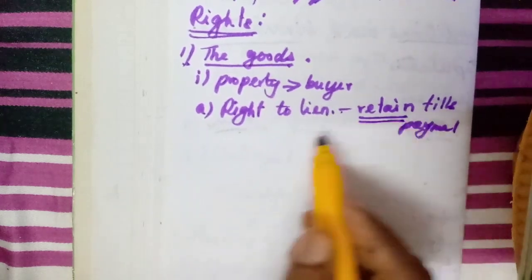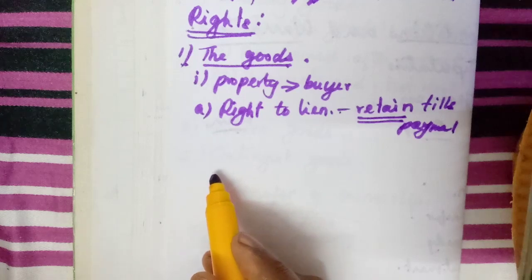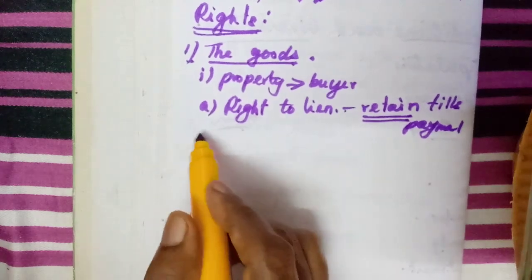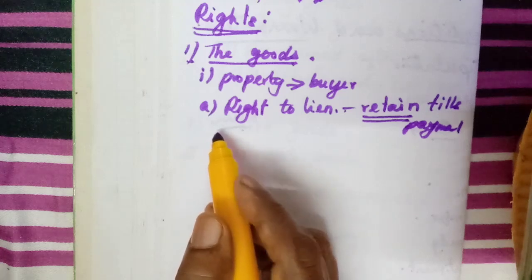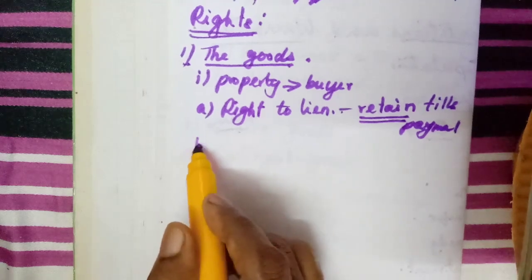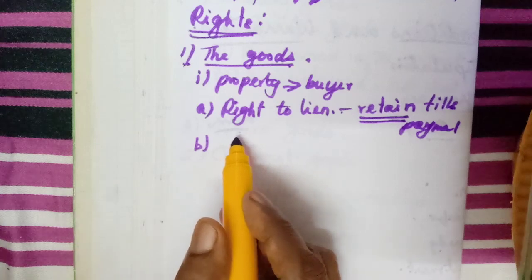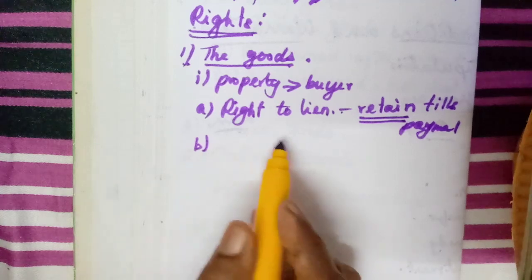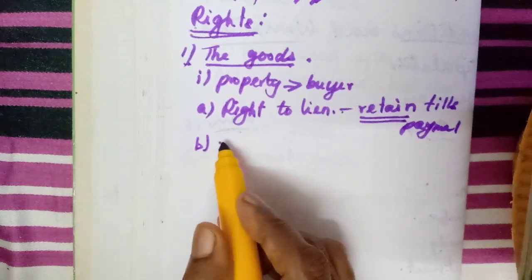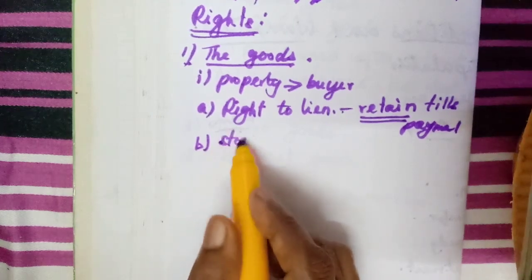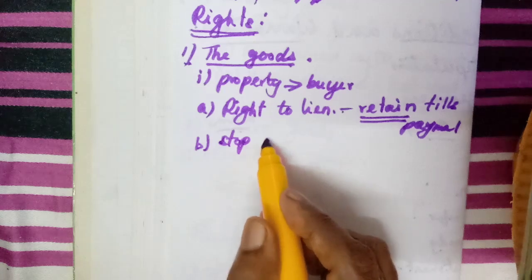He does not need to give the goods fully to the buyer. Okay. Then another right he has, if the goods are on the way, if they are in transit. In transit, he can stop those goods.